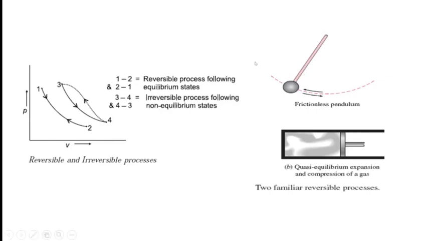Consider a pendulum. The pendulum is oscillating on a particular locus. It oscillates on the same locus to and fro. Therefore, this is a reversible process. Or consider a quasi-static process. A quasi-static process is a very slow process. Therefore, at every point of a quasi-static process, we consider it to be an equilibrium condition.